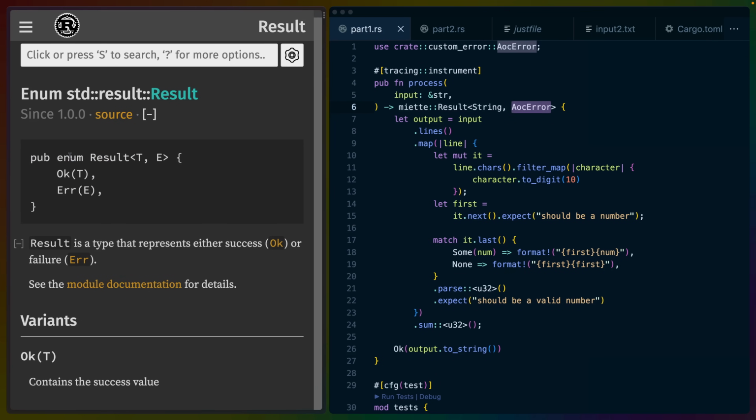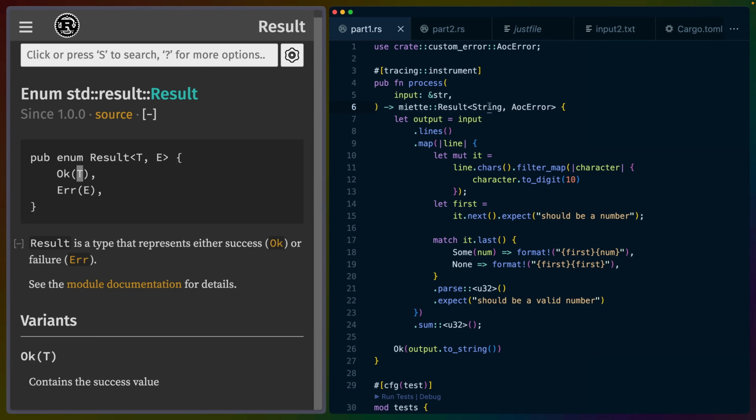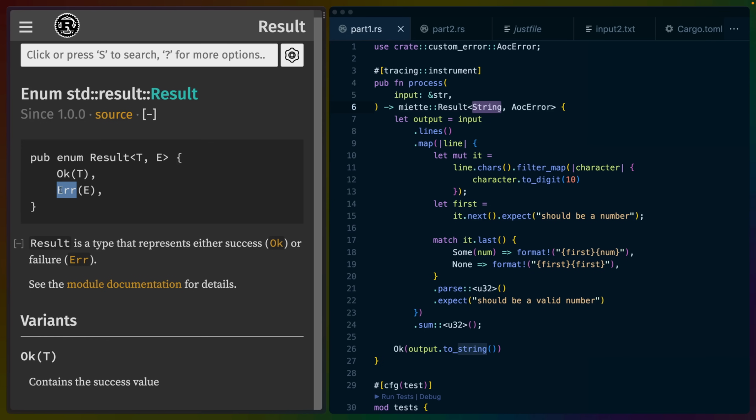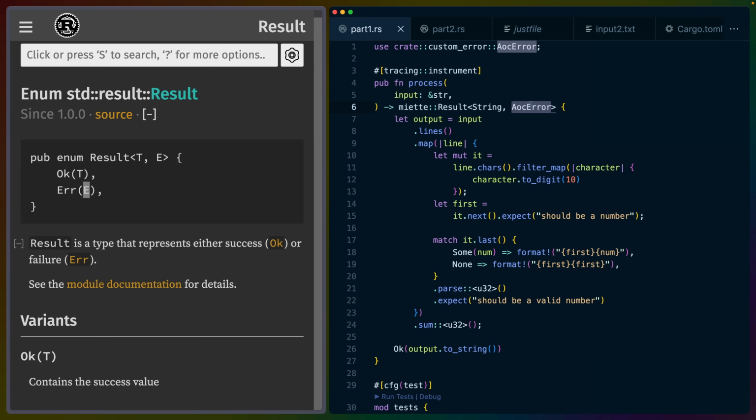On the left-hand side, you can see result is just a regular enum. If this is your first encounter with enums, they are just like any other type, except they can be one of 2 different values. So either it's going to be OK with the value that we specify, so in this case it's a string, or an ERR with the value we specify, in this case it's an AOC error. That's why at the end here, we wrap our result in OK.